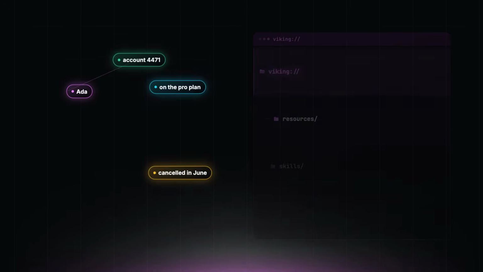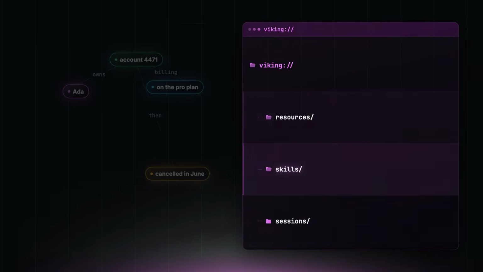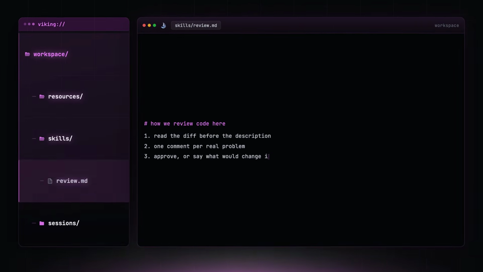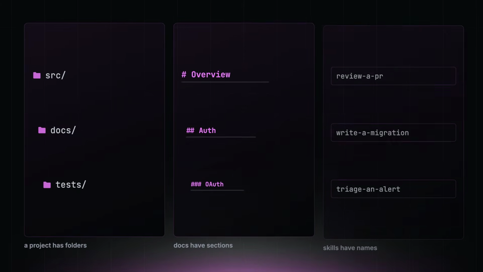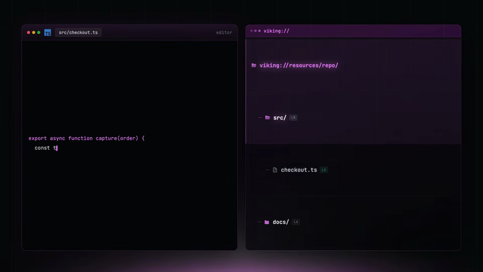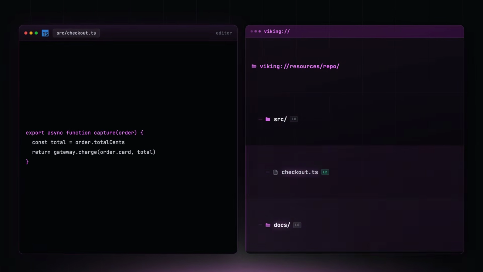OpenViking is not trying to win that exact fight. Its strongest shape is not a relationship graph. Its strongest shape is a navigable context workspace that makes it feel more developer native. A project has folders, docs have sections, skills have names. When an agent is building software, the file system metaphor is not cosmetic.